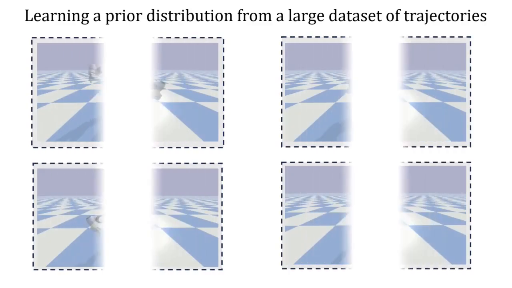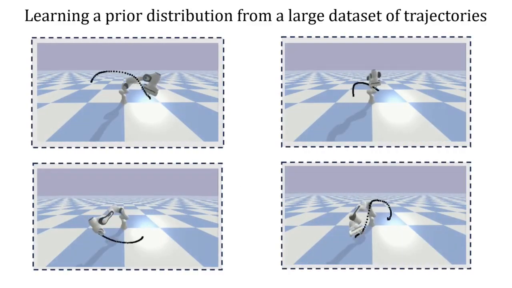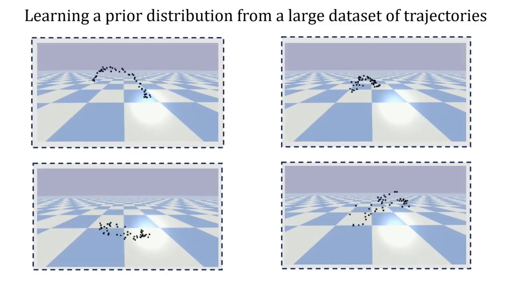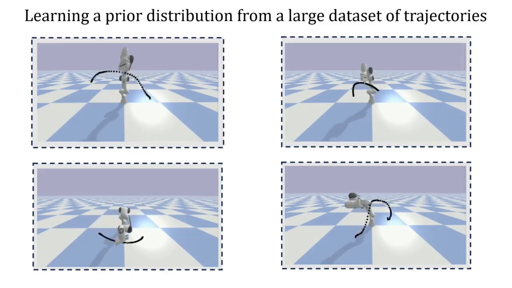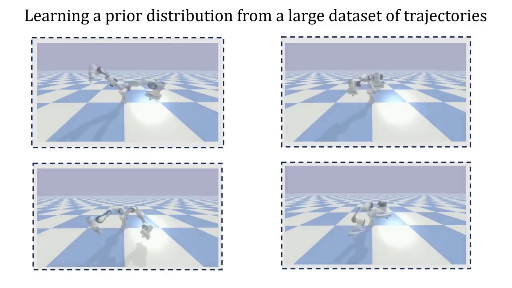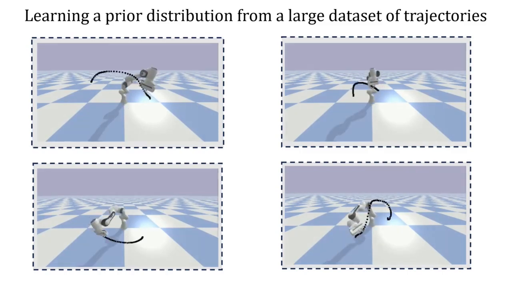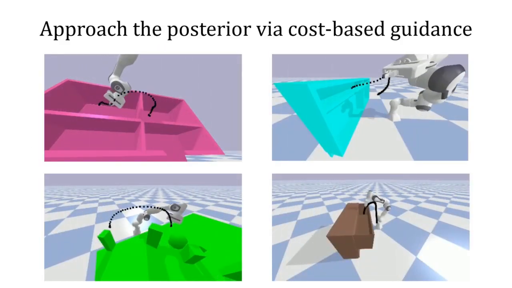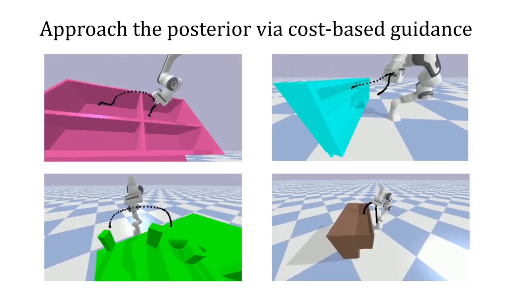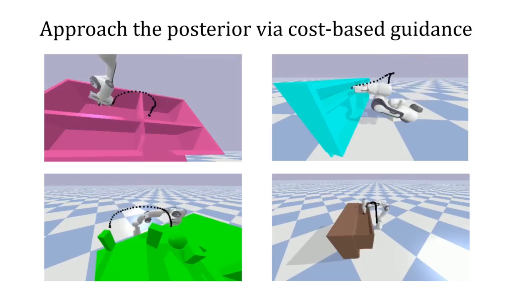We first train a diffusion network over a large dataset of trajectories to learn a prior over kinematically valid trajectories. We do not impose any scene-specific context, such as collisions, at this stage, and the network only learns to generate diverse kinematically feasible trajectories. Scene-specific costs, such as the collision cost, are incorporated directly at the time of inference.